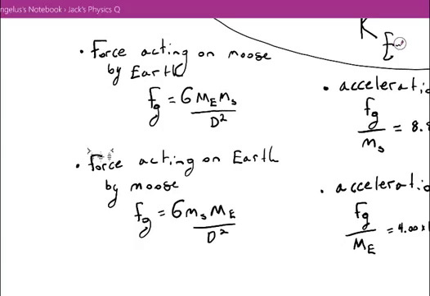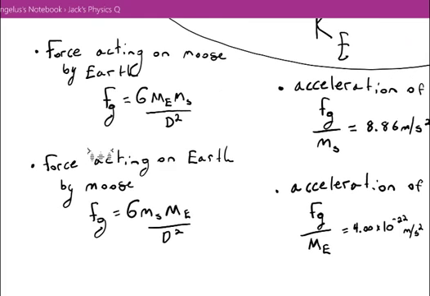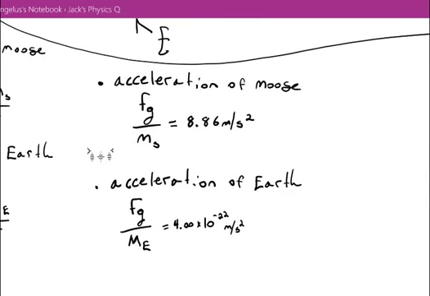So the moose is going to attract any other object with mass, including the Earth. So the gravitational force acting on the Earth by the moose is given by almost the same equation, except here the mass of the moose comes before the mass of the Earth. Those calculations algebraically would be equivalent to each other.